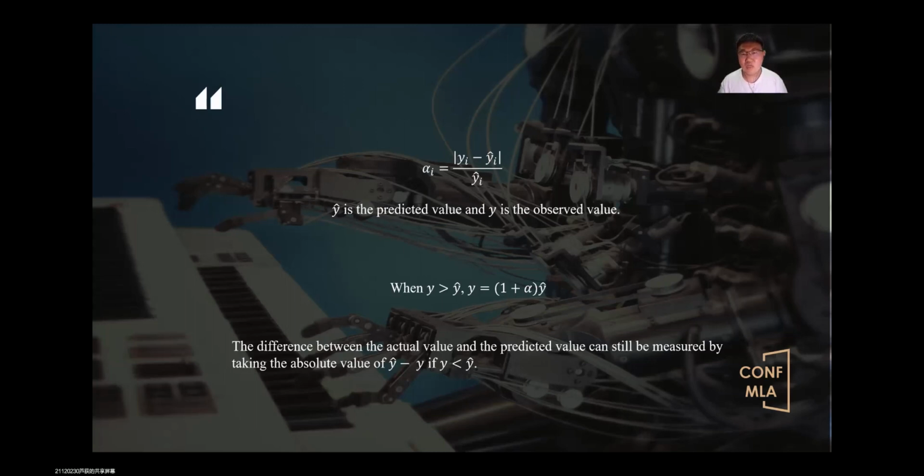But on rare occasions, our actual value will be less than the predicted value. Fortunately, in this case, we can still use this formula to get a revised forecast.